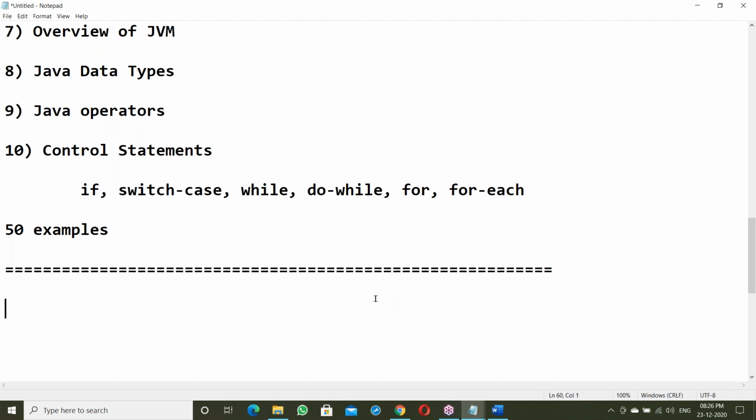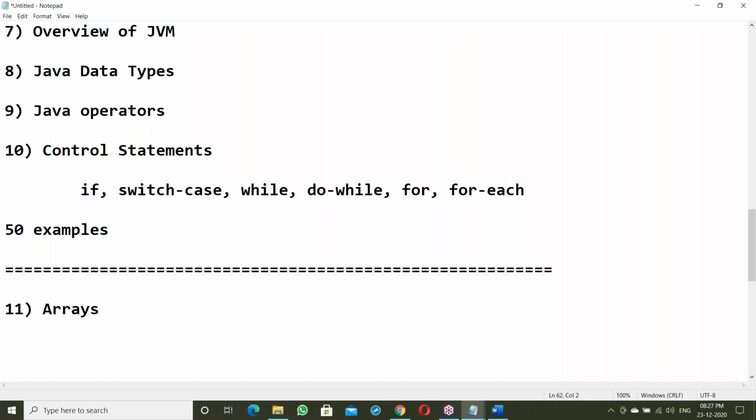So after finishing control statements, the 11th topic is arrays. This is a little bit similar to C language arrays, but Java arrays are different. Array concepts include single dimension arrays, double dimension arrays, and multi-dimension arrays, different kinds of arrays.